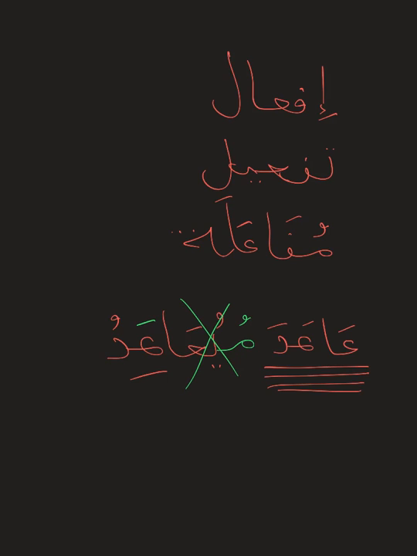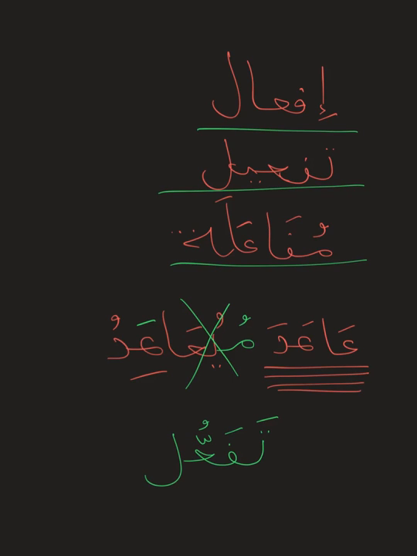The next bab we are going to look at in the next lesson is Babu Tafa'ul, the 4th bab. So we got If'al, then Taf'il, then Mufa'ala, and the next one is going to be Babu Tafa'ul. This will inshallah be in the next lesson.